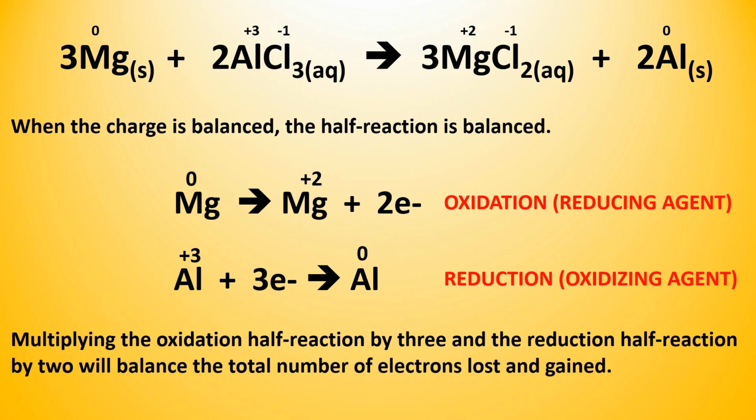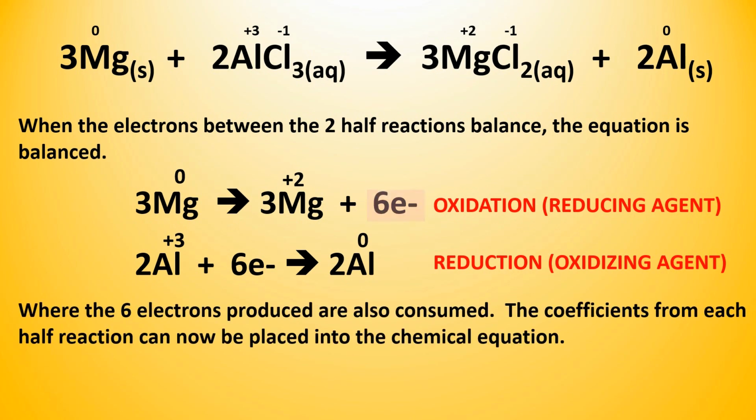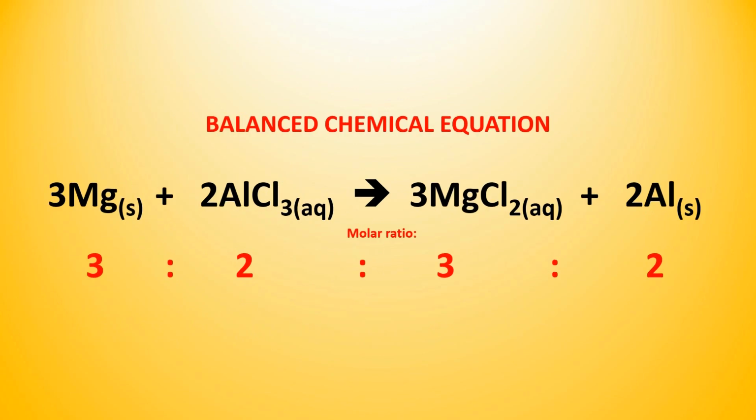Multiplying the oxidation half reaction by 3 and the reduction half reaction by 2 will balance the total number of electrons lost and gained. When electrons are balanced between the 2 half reactions, the equation is balanced, where the 6 electrons produced are also consumed. And the coefficients from each half reaction can now be placed into the chemical equation. So the balanced chemical equation becomes 3Mg plus 2AlCl3 yields 3MgCl2 plus 2Al.